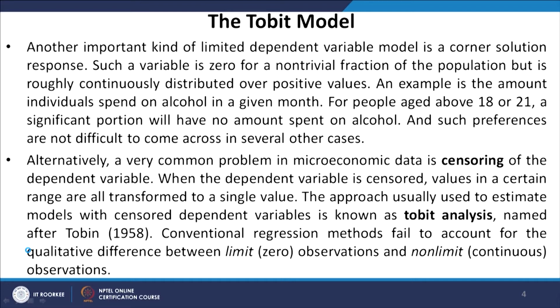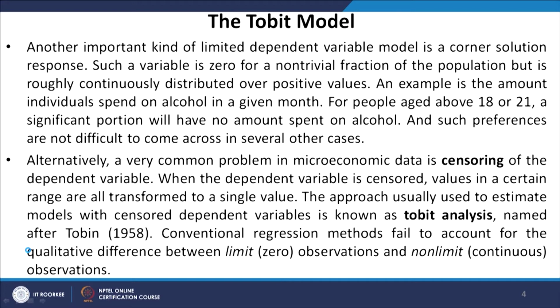An example is the amount an individual spends on alcohol in a given month. So, for people aged above 18 or 21, a significant portion will have no amount spent on alcohol because not everybody consumes alcohol. So, there would be a significant portion of individuals for whom the consumption of alcohol would be 0 or near 0.